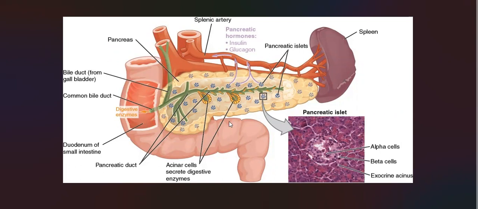So this is the spleen and this is the duodenum. Nearby organs are here, and above the pancreas we have the stomach also. These are the three organs which are connected to each other: spleen, pancreas, and duodenum. And in the pancreas, these are the star-like structures. You see, these are the stars. These are the islets of Langerhans, which have three types of cells: alpha cells, beta cells.